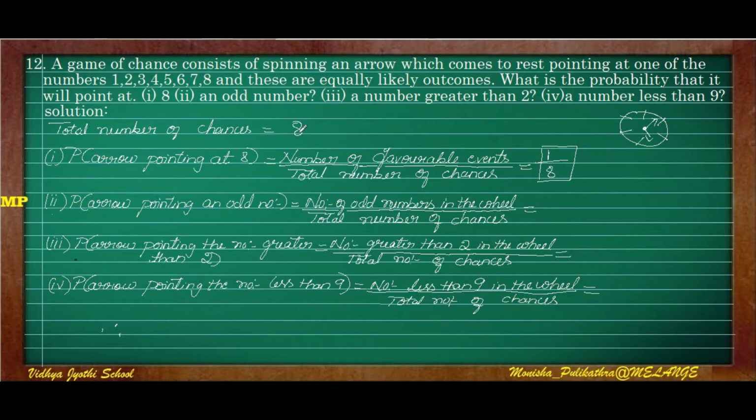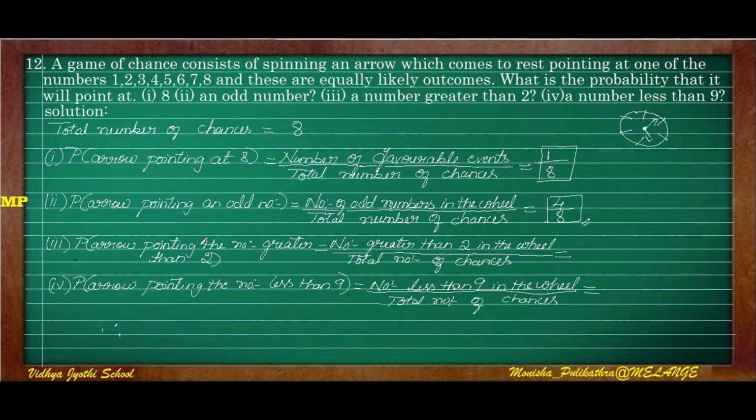The second question is an odd number. So the probability of an arrow pointing at an odd number is given by the number of odd numbers in the wheel divided by the total number of chances. The odd numbers are 1, 3, 5 and 7. There are 4 odd numbers. So we write 4 odd numbers divided by the total number of chances, 8. So this is for the second question. Out of 1 to 8, there are 4 odd numbers.